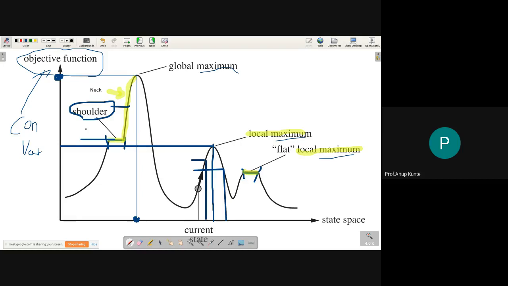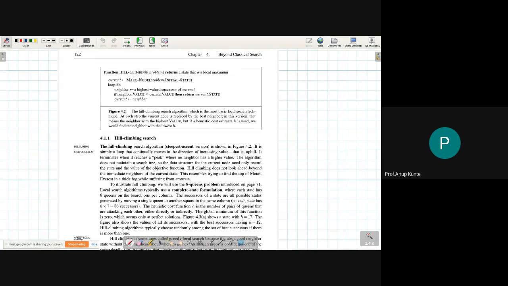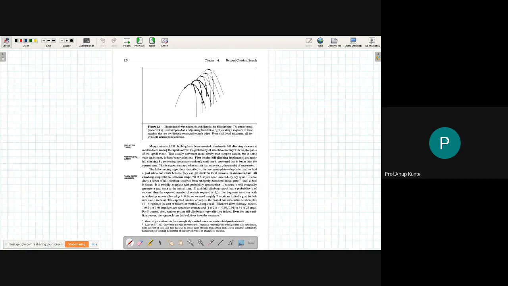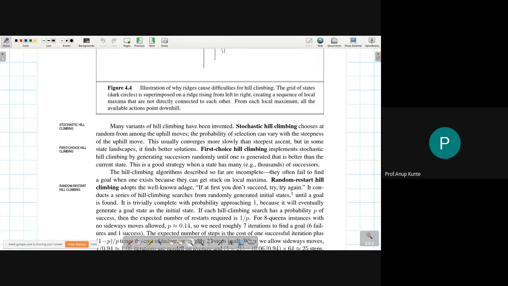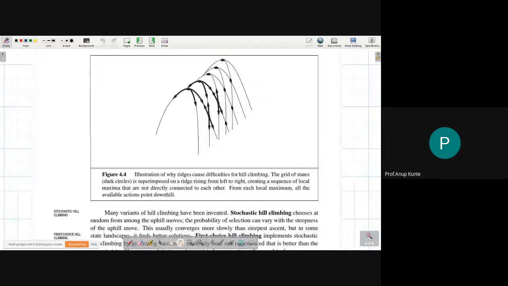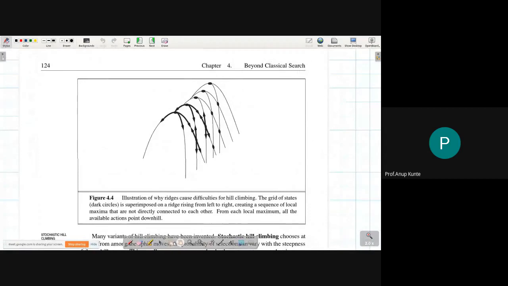So this is what we had already seen. There is something called global maximum, and there is something called local maximum, flat local maximum, and a shoulder. These are the kind of scenarios which can appear in a state space representation. And there is one more scenario which is generally referred to as a ridge, which I will be showing you now. Give me a moment. So this is the scenario which illustrates ridges or a ridge.